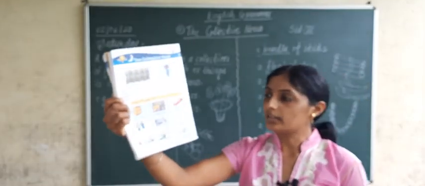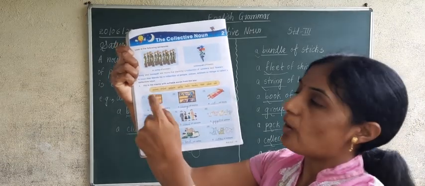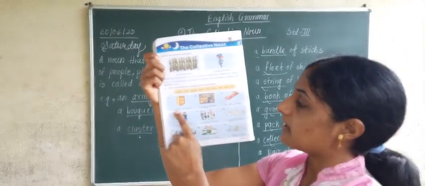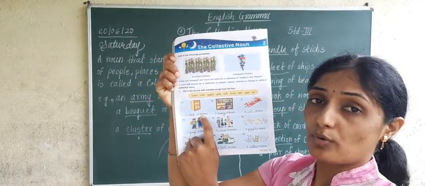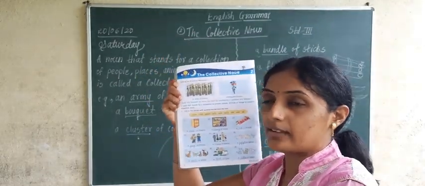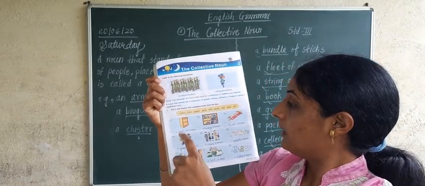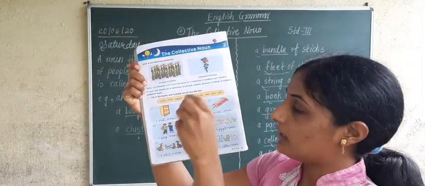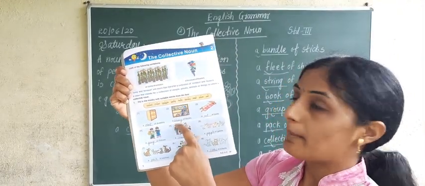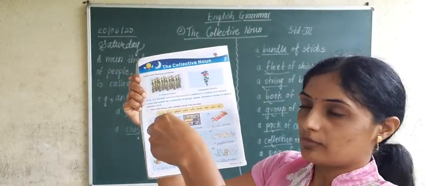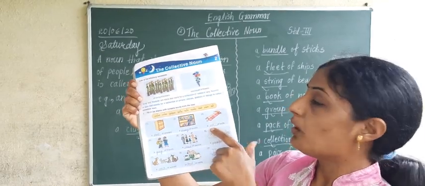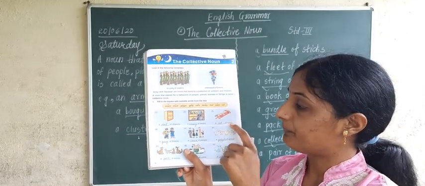I have already written answers. Now what is the first answer here? Now there is a cupboard and drawers are there in that cupboard. So what is the first answer? A chest of drawers. When many drawers are there in a cupboard, it is called a chest. Next one is many books are there in a shelf. Then what is it? A library of books. Third one, many tools are put in one pack. It is called what? A set of tools.